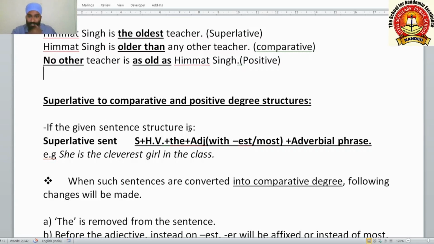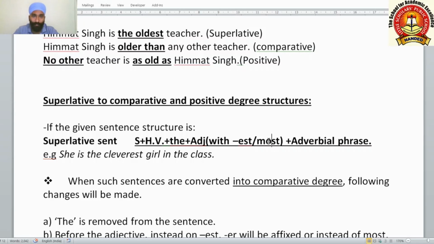If the given sentence is in the superlative structure, we see subject plus helping verb plus the plus adjective with est or most. See what happens here. If the adjective has a single or double syllable, syllables meaning the sounds of vowels, then we apply est directly, such as old, older, oldest.